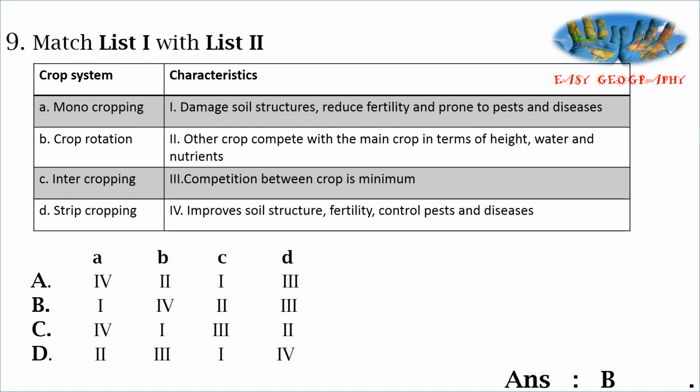Then intercropping means other crops compete with the main crops in terms of height, water and nutrients. Then strip cropping, competition between the crops is minimum in strip cropping.